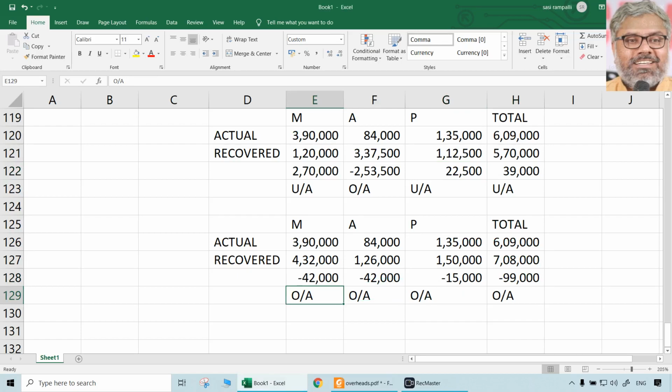You don't worry about plus or minus, that is more dangerous thing. Just write what it is exactly. Is it under absorption or over absorption? Very clear. If absorbed overheads are less than actual overheads, it is under absorption. If absorbed overheads are more than actual, it is over absorption. Write that clearly below this.